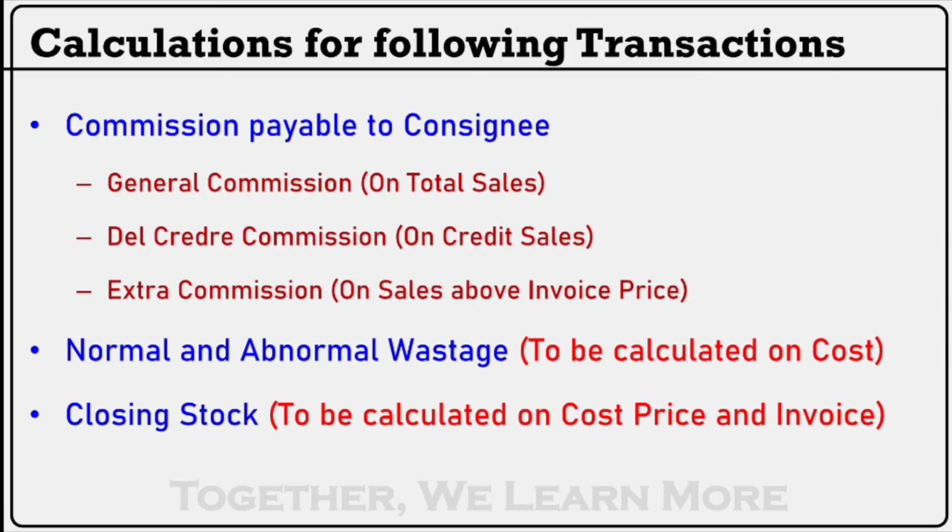Clear? So we have to focus on some transactions. બાકી બધી ઇન્ફોર્મેશન એક્ઝામ્પલમાં ક્લિયર કટ આપેલી હશે. આપણે જે કેલ્ક્યુલેશન કરવાનું હશે that is commission. એમાં 3 અલગ અલગ ટાઈપના કમિશન હશે: જનરલ કમિશન, ડેલ ક્રેડિટ કમિશન અને એક્સ્ટ્રા કમિશન. એ સિવાય we have to calculate normal and abnormal wastage, that is always calculated on cost price. And closing stock, it is always calculated on cost price as well as invoice price.